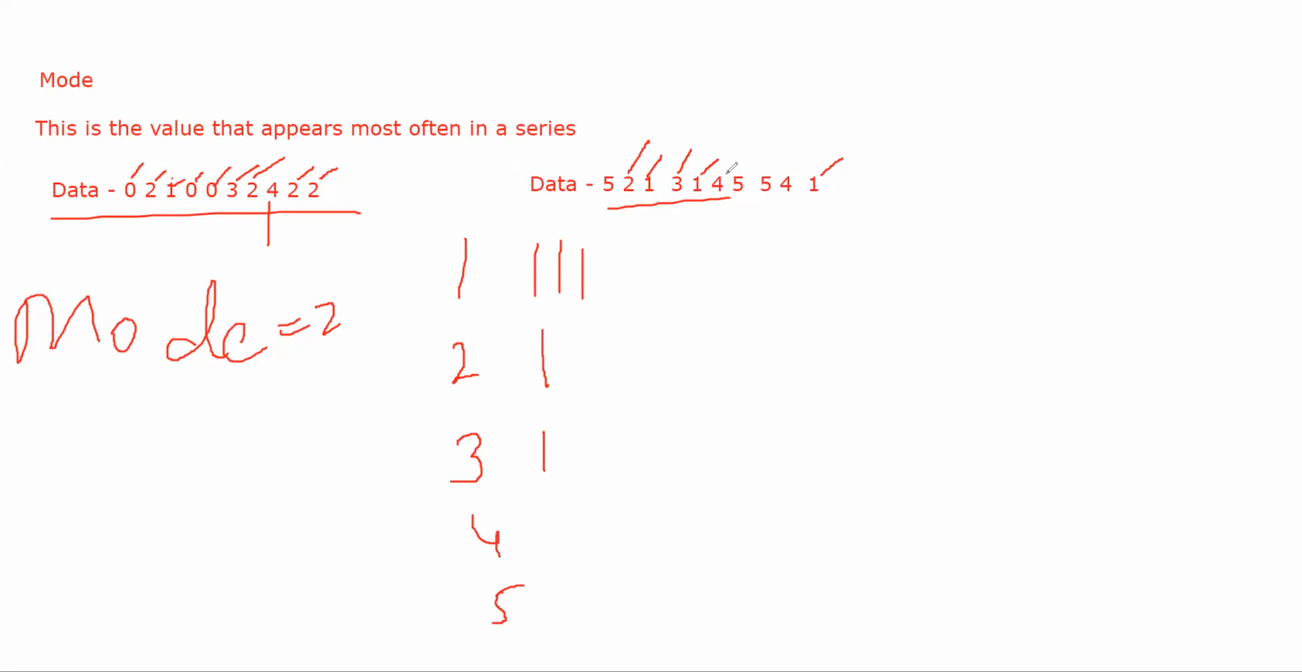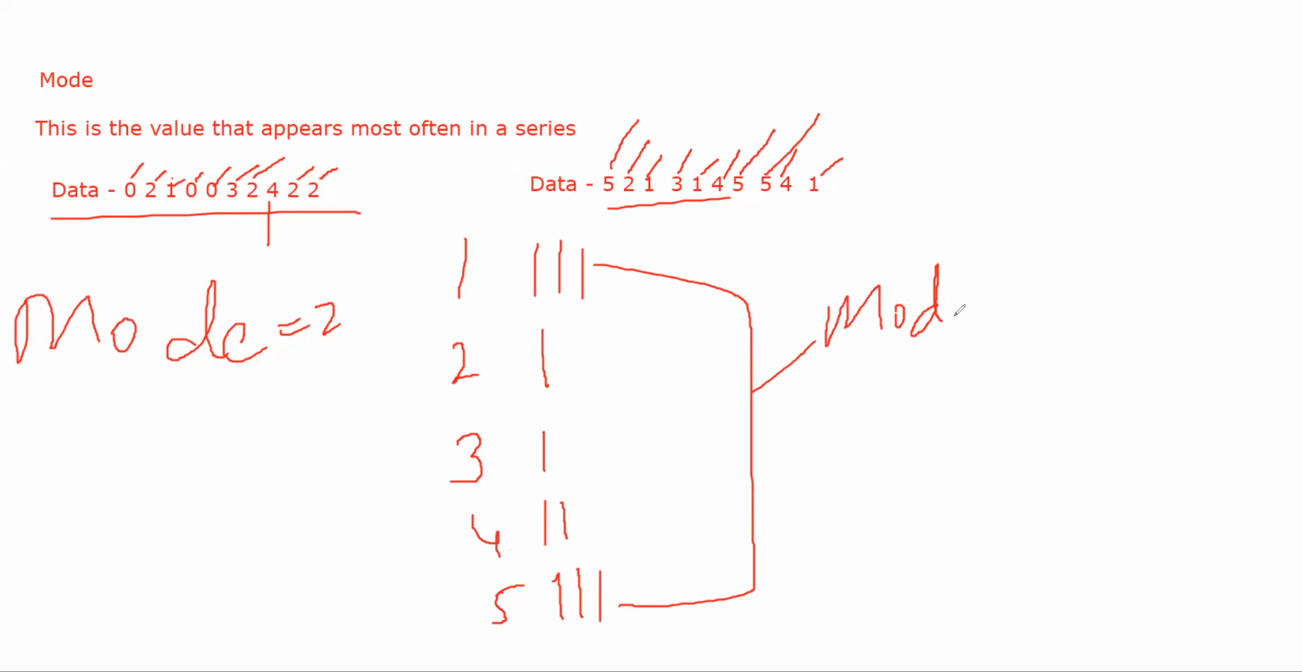4 one time, 2 two times. 1, 2. 5, 1, 2, and 3. 1, 2, 3. That means 1 and 5, these are the mode. So mode is equal to 1 and 5.